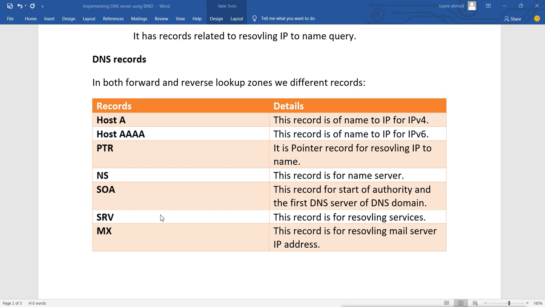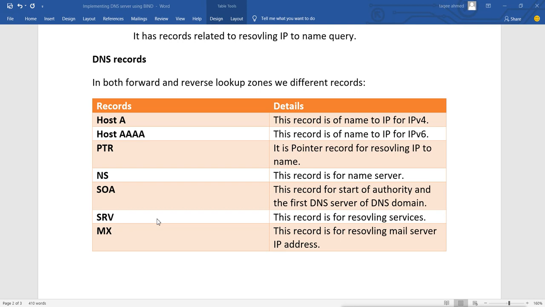Then SRV records are for services. Whatever services we have in the domain, which machine has which service, is recorded as an SRV record in our DNS server. This is a very important record for Microsoft DNS. When you have a Microsoft domain, that means you have a Microsoft Active Directory domain, and Active Directory stores all its resource records and service records as SRV records in the DNS. That is why they are integrated with DNS.